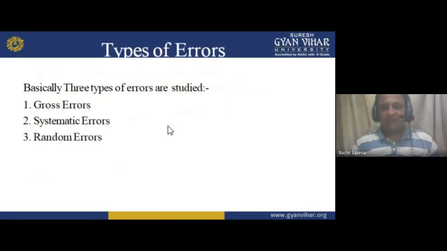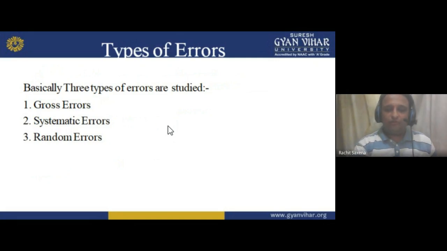First of all, if I am starting with the errors, first identify the errors and understand the errors. Basically, three types of error are studied. Three errors we know. One is the gross error, meaning whole combination. Second is the systematic error, it is through the system. Third is the random errors. Random, we can say in a random manner.